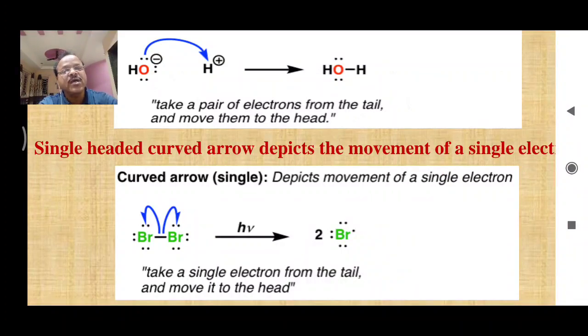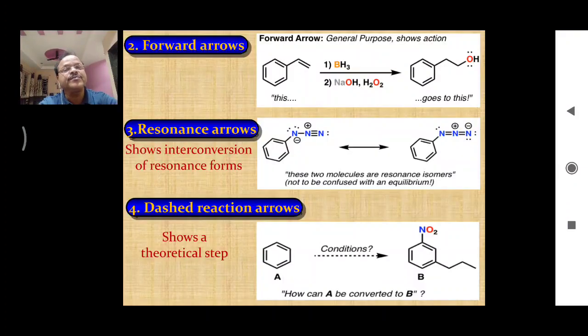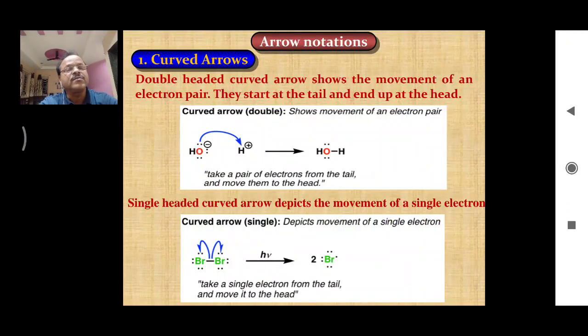What this single-headed curved arrow indicates is that one electron from these two electrons will be shifted towards this bromine and the other electron will be shifted towards this bromine, and there is formation of these two Br free radicals. Okay, now let's move to another slide.